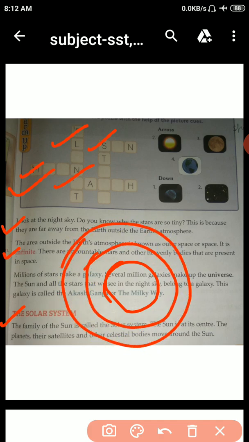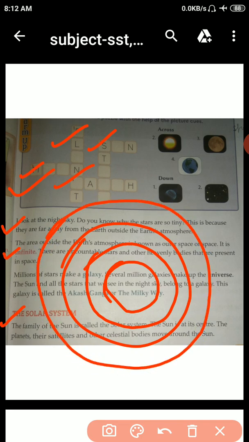Orbits, Mercury, Venus and Earth as satellites. Okay, so the sun is at its center. It is the sun. Okay, I hope you all understand.